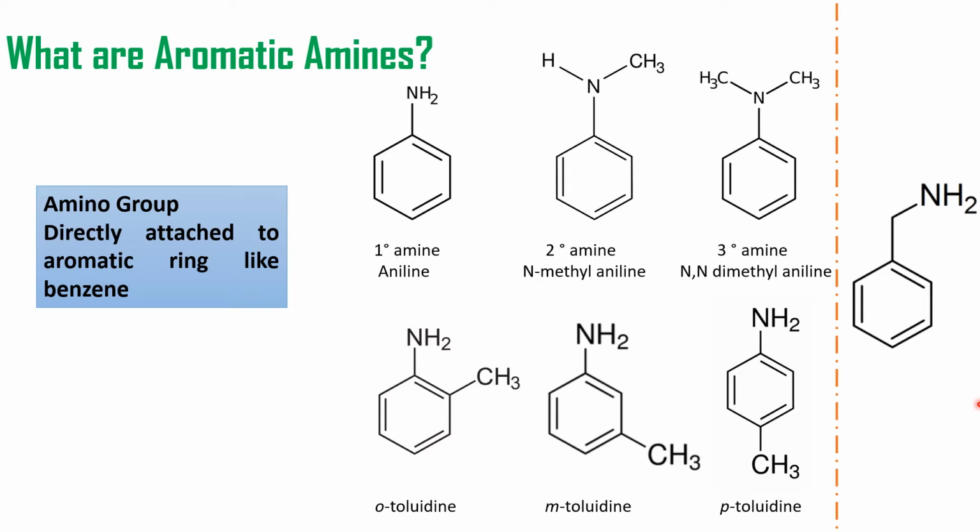Mind well, benzyl amine is not considered an aromatic amine because nitrogen is attached to a carbon which is sp3 hybridized. It is not directly attached to the aromatic ring where carbon is sp2 hybridized. So this is still considered an aliphatic amine. In this series, aniline is the most important prototype, and all are derivatives of this aniline.